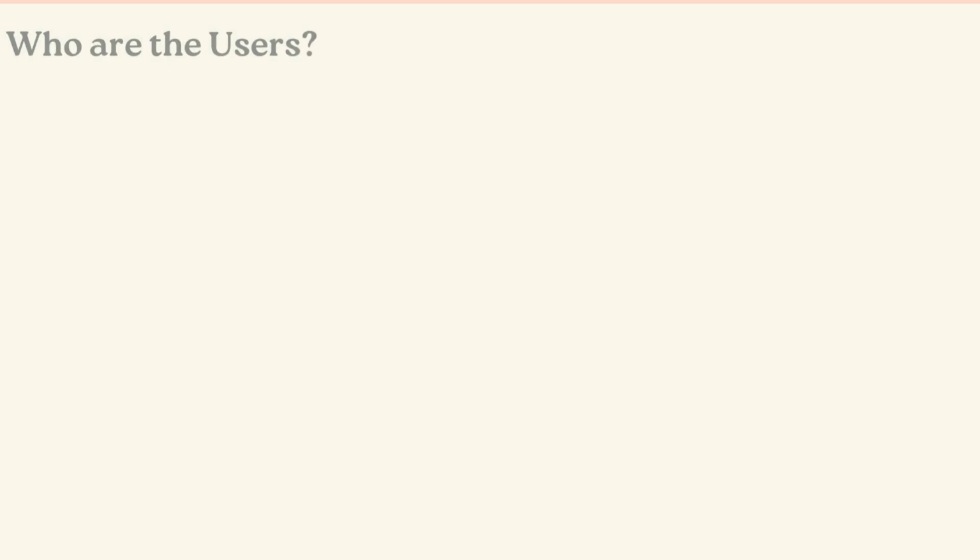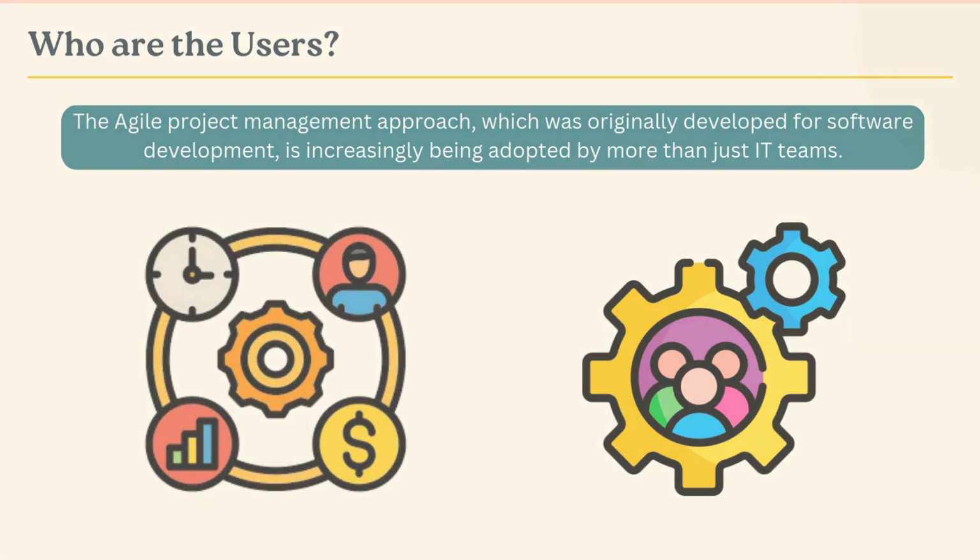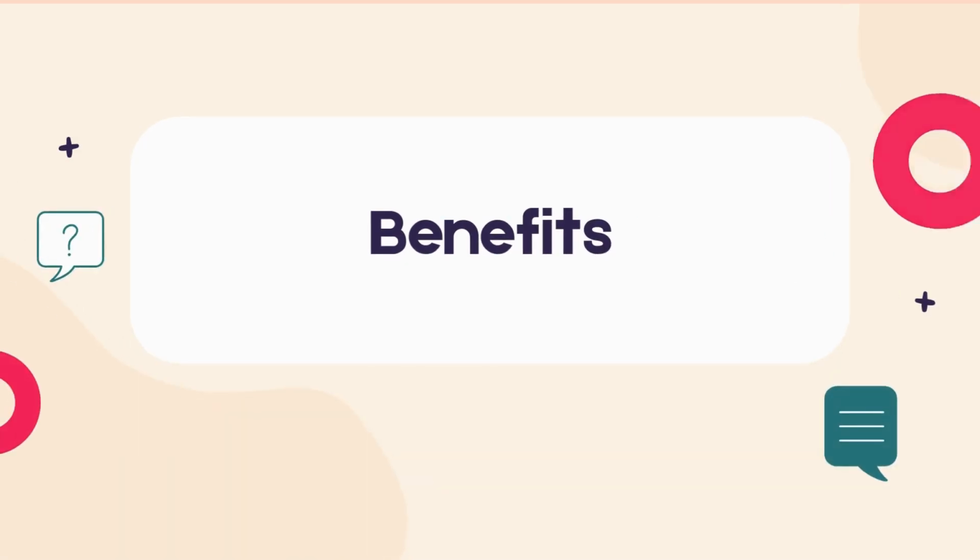Originally developed for software development, Agile is now widely used across industries. Marketing teams, universities, the military, automobile industries. Agile methodologies help organizations innovate in complex environments. Since Agile allows projects to adapt as they progress, it is a great choice for developing new technology or improving existing systems. Benefits of Agile working.